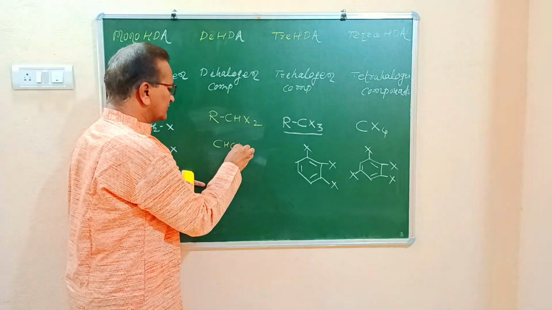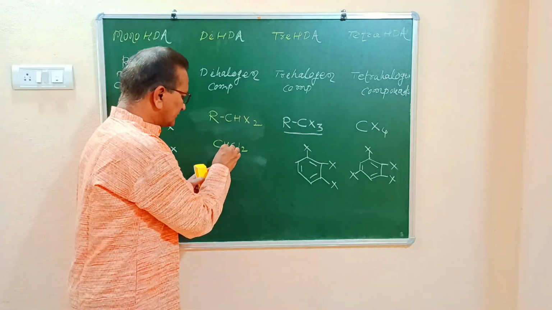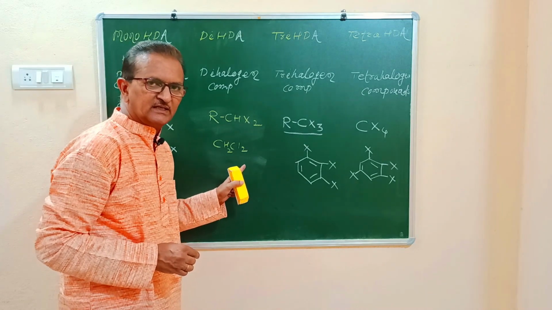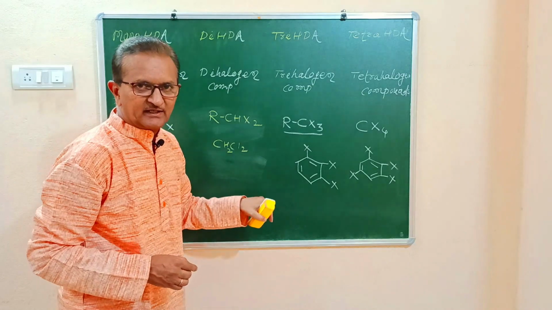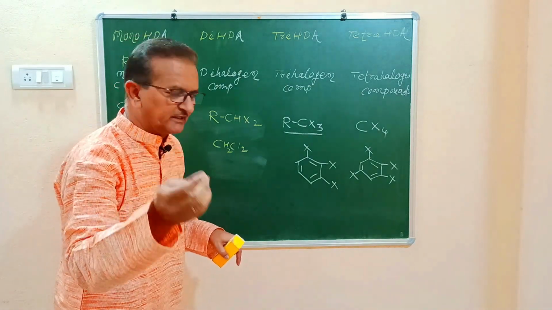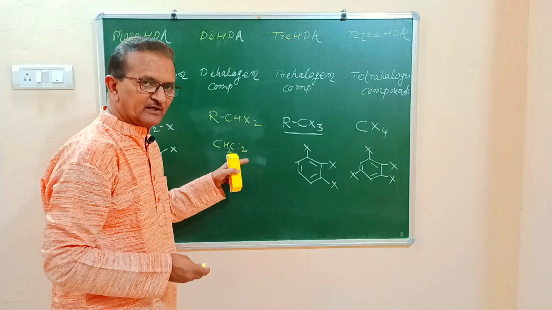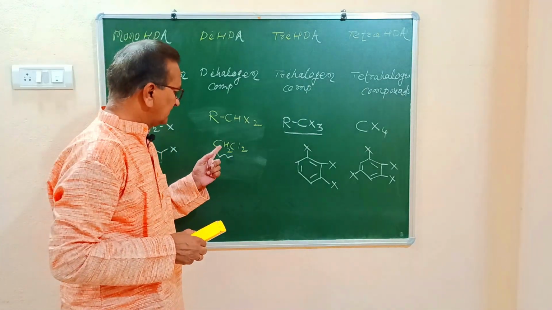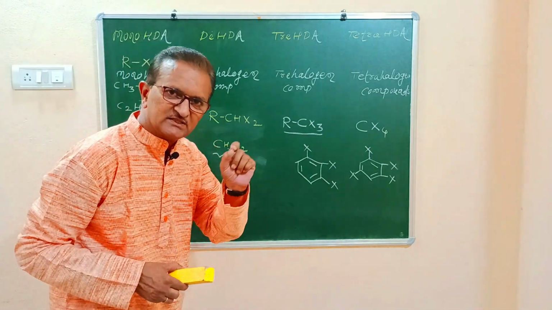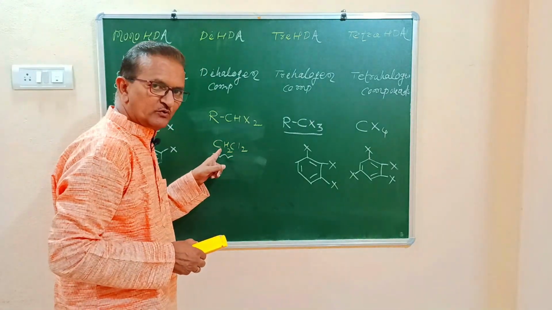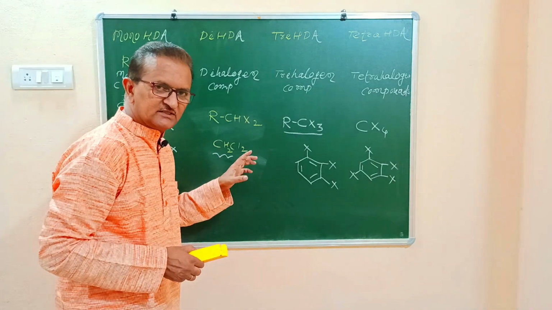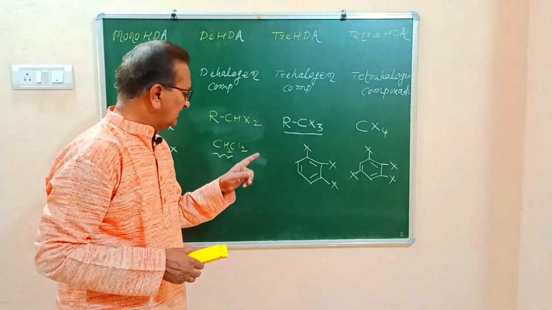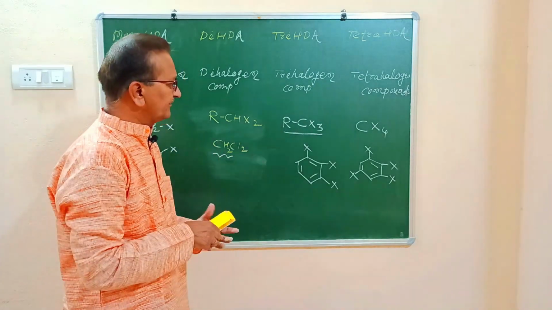For example, CH2Cl2. This compound is called dichloromethane or methylene dichloride. How many names are there for this compound? Two. One is methylene dichloride, because the CH2 group is called methylene. This is very, very important. Try to remember: the CH2 group is called the methylene group. So what is the name for this compound? Methylene dichloride, this is a common name. And dichloromethane is the IUPAC name.